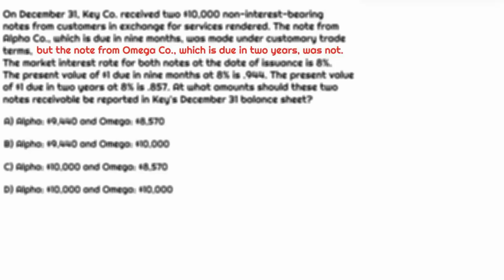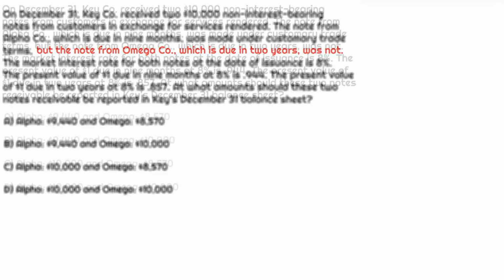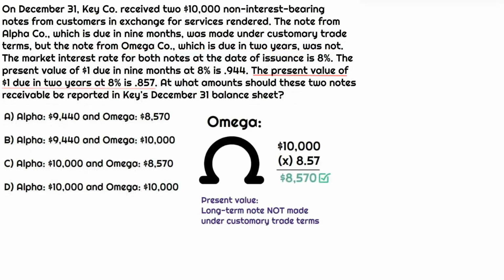So what does that mean? Well, now we know that we are using the present value to determine the beginning and therefore the ending carrying value of this note. So when making this determination for the present value, we need to look at the present value factor. The present value of $1 that is due in 2 years at 8% is 0.857. We know that this is the present value factor that we're using because we're thinking about the present value of $1 due in 2 years, which aligns with the note associated with Omega. So we're going to take the $10,000 note and multiply it by the associated present value factor, 0.857, and that gives us $8,570. That is Omega's present value.